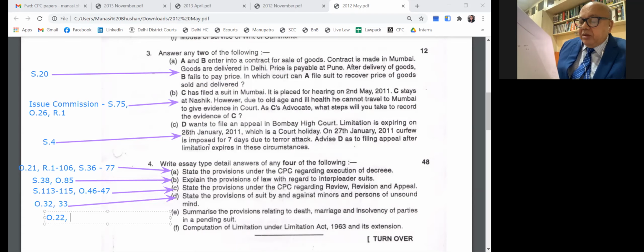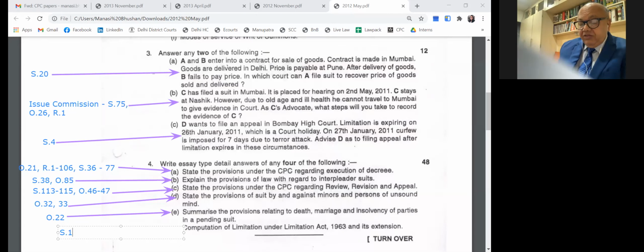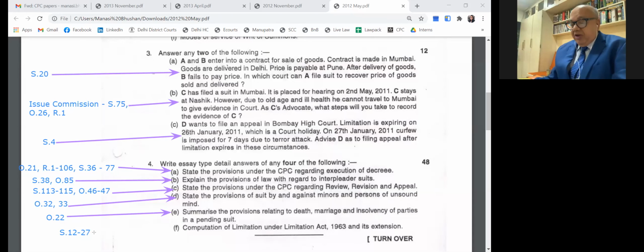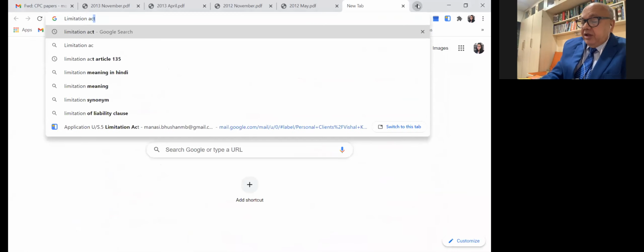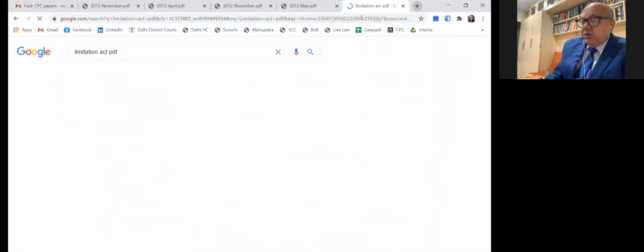Summarize the computation of limitation under the Limitation Act and indexation. Computation is done under section 12 to 27. Please, this is very important. Kindly note that I will just briefly run through this. Section 12 says, Mansi, if you open it, section 12, exclusion of time in legal proceedings. Where you have been fighting, it tells you when the time is excluded.